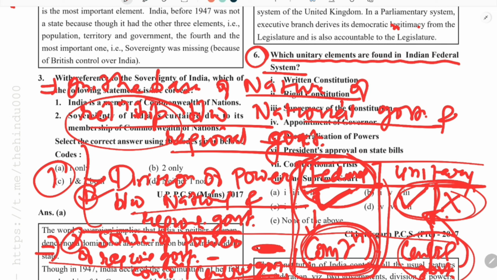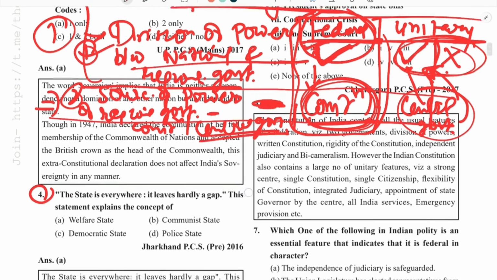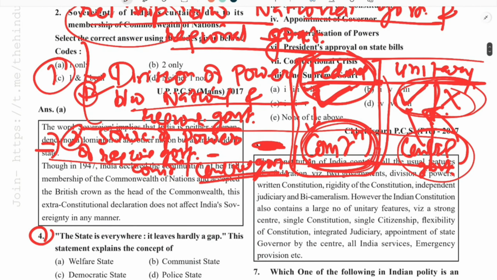While in a unitary system, there may be a division of power, there may not be, but generally there is not a division of power. But if there is, then it is not constitutionally supported. It is basically a temporary provision for some administrative convenience. Central government delegates some power. So this is basically the concept of the unitary system and the federal system. Now you have understood this concept, so in the coming question we will learn some cardinal principles of the federal government and the unitary government.